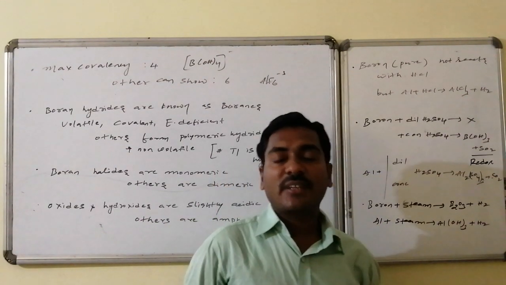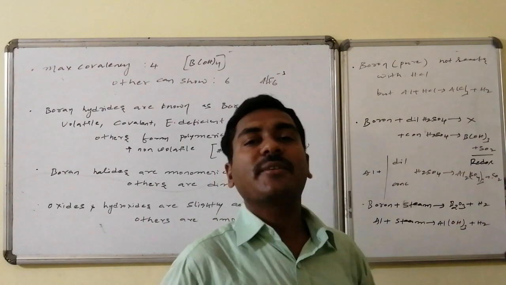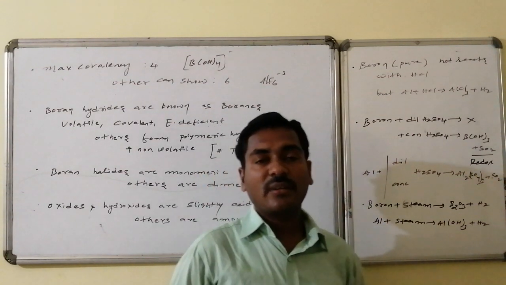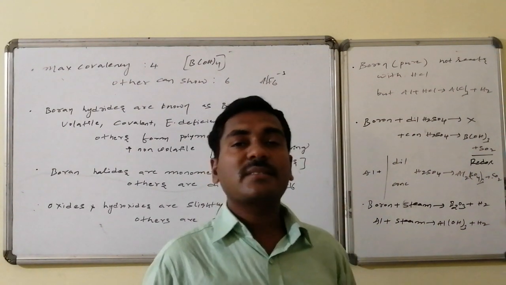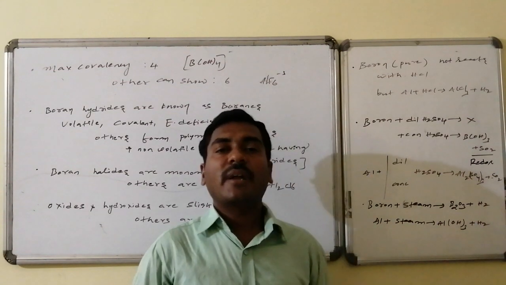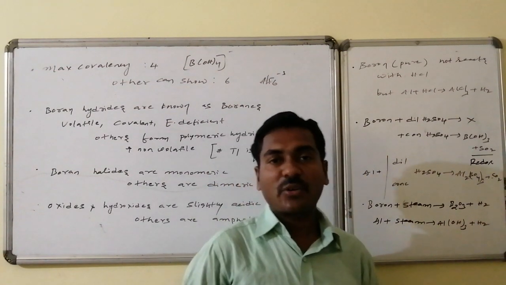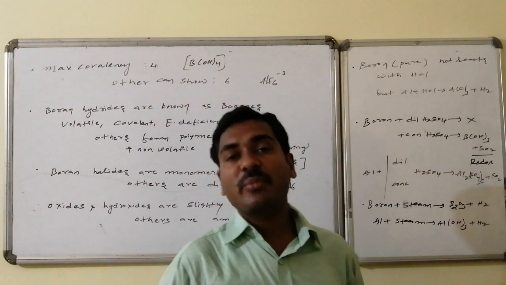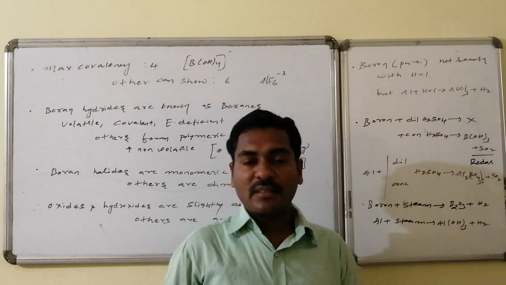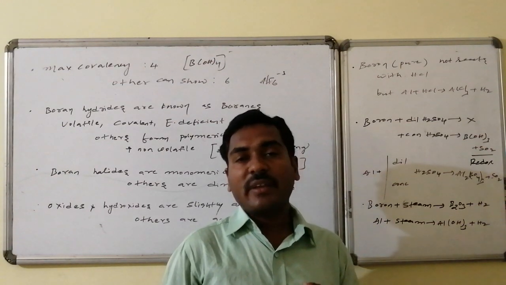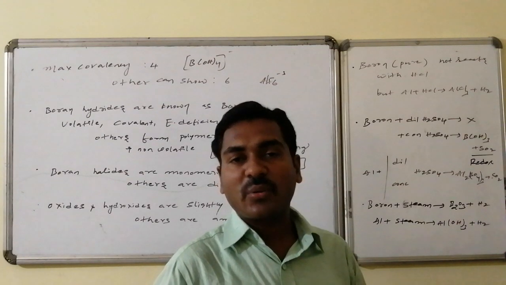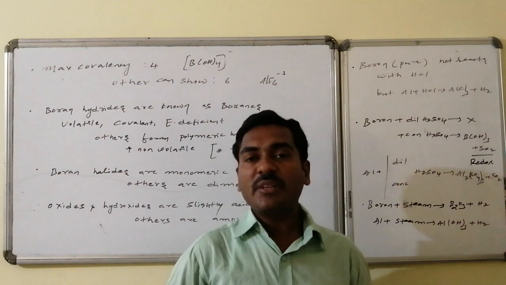Boron on reaction with steam gives different products. Here boron trioxide is formed with liberation of hydrogen, whereas other elements decompose the water molecule and form the corresponding hydroxides followed by what? Hydrogen. Thus aluminium forms aluminium hydroxide followed by hydrogen. Thus in this way boron differs in properties compared to the others, and all of these are known as the anomalous properties of boron.